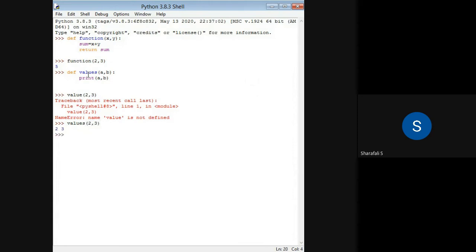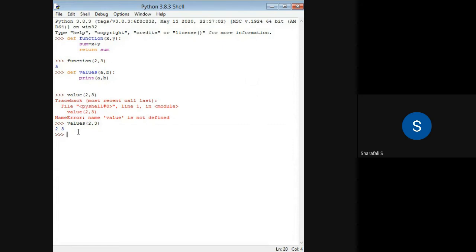Okay, now 2 and 3 are printed. That is by using the values 2 comma 3. I'm calling this function, and 2 and 3 are assigned to these arguments, so 2 comma 3 will be printed.